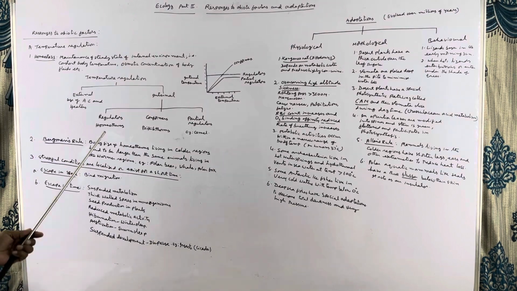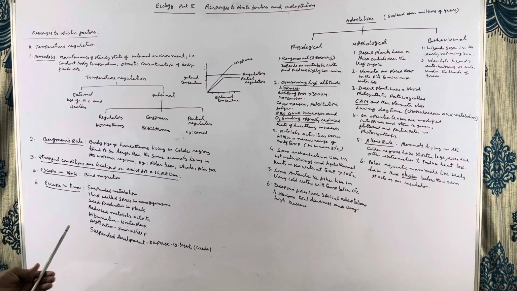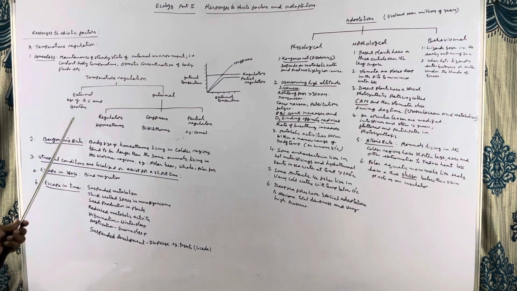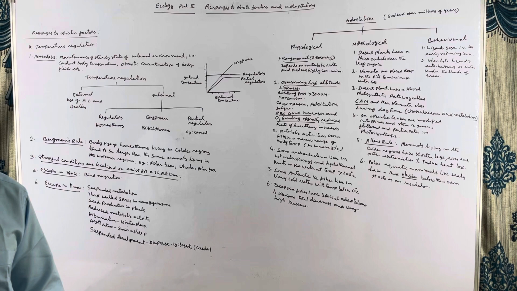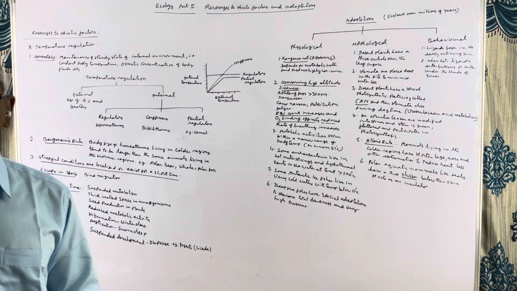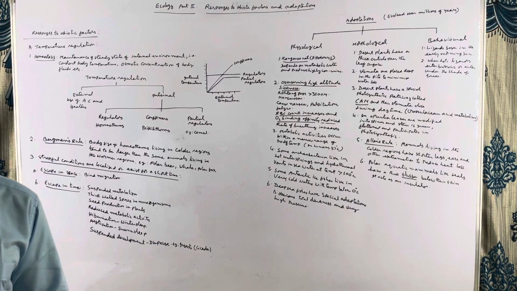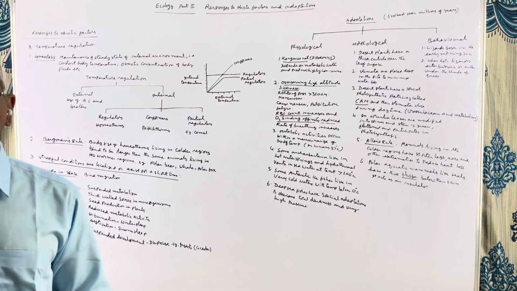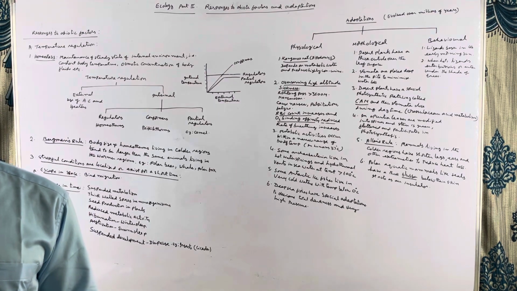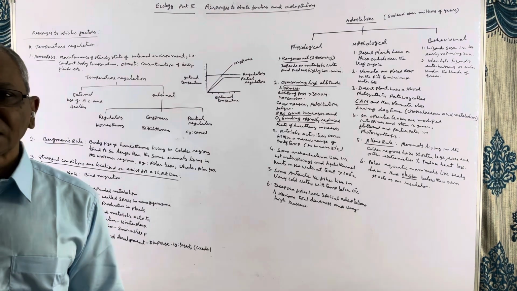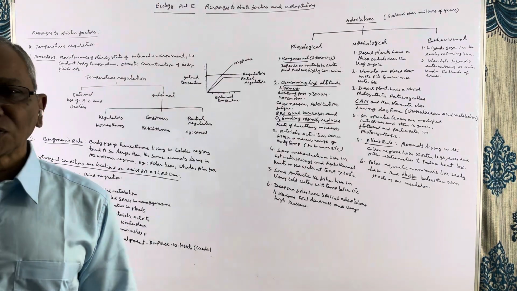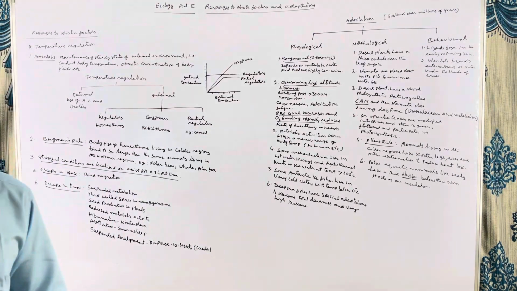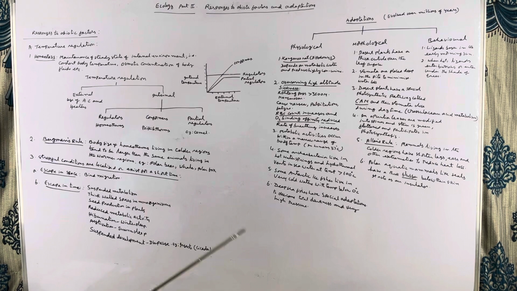Then, in the case of temperature regulation, if you come to human beings, it is two types: external regulation and internal regulation. All animals except human beings cannot regulate their external temperature. But human beings can manipulate their ambient temperature. In summer, by using air conditioners, we regulate our ambient temperature. In winter months, by using the heaters, we maintain our ambient temperature. But it is not possible for other organisms.